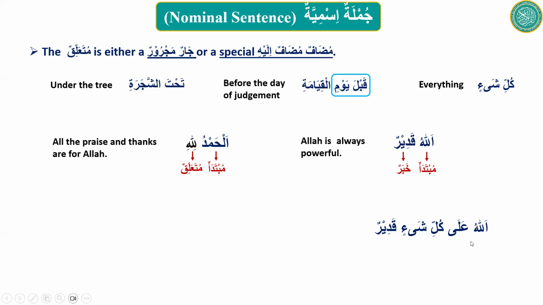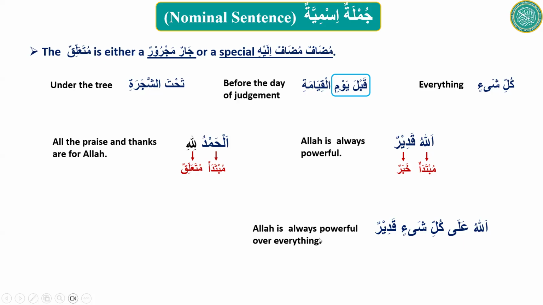You don't necessarily have to go with the order. You can go back and forth. Allah is always powerful. Ala means upon or over. Kulli shay'in, everything, as we did over here. You know, kulli shay'in means everything. Can you please label this?